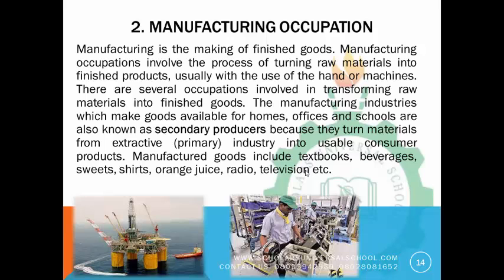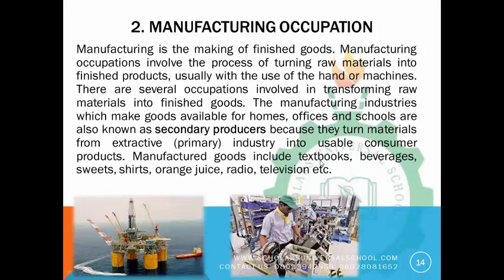There are some raw materials that, not until they are transformed into their usable product, might not be useful. And there are also some raw materials that, after transforming them, you could transform them into many things. Take for instance the textbooks. We got textbooks from wood pulp, from wood. So the farmer in the extractive industry would get wood, and the manufacturer would transform that wood into so many things. So they will use the wood pulp to create books.